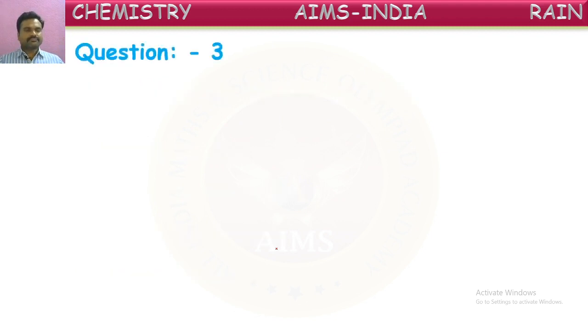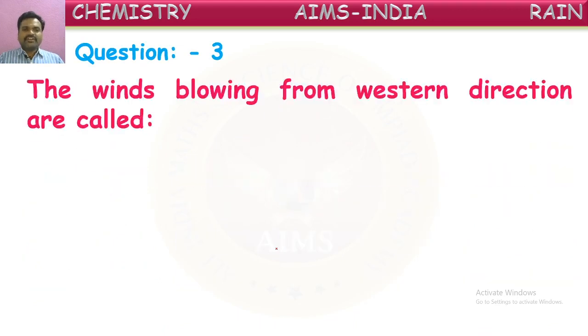Next, the winds blowing from western direction are called. So, what are they called, children? Western direction. So, from the bottom to the upper states in our country, those winds we called, let us say, options: